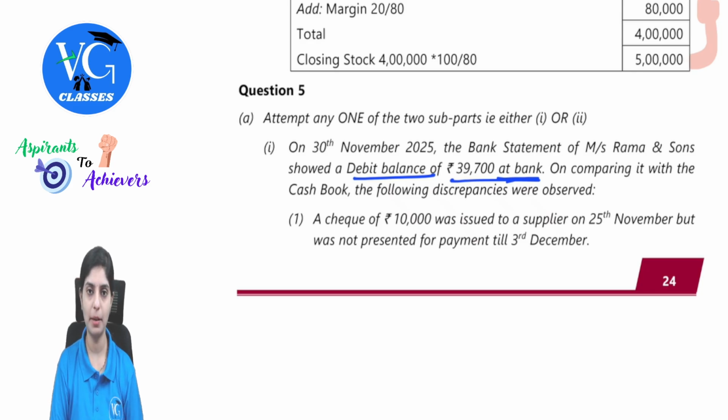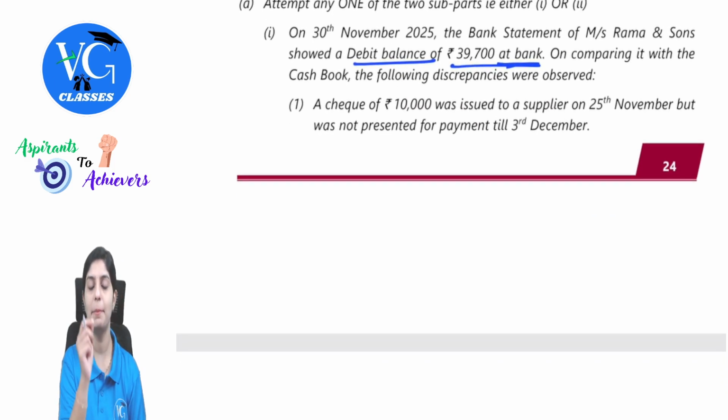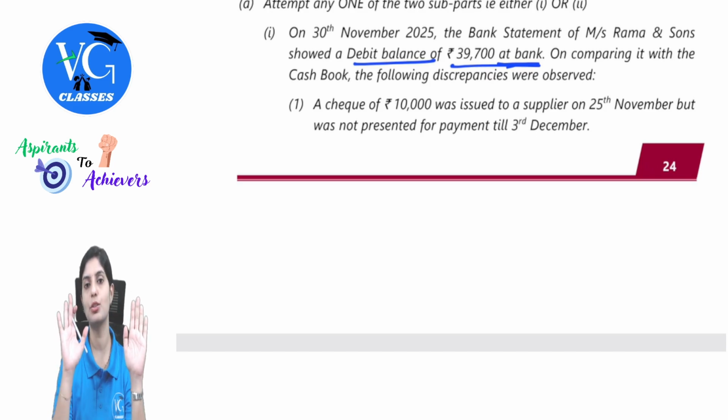As per the examiner's comment, most of the students have considered that, but they have reversed the impacts, that is, add or less, where they have gone wrong with respect to the analysis, what they have taken as their base book balance. So make sure before you proceed, know your starting points clearly. That is when it becomes helpful for us to interpret it easily. Clear? So here they've given us the debit balance of 39,700. So this is your cash book and this is your passbook.